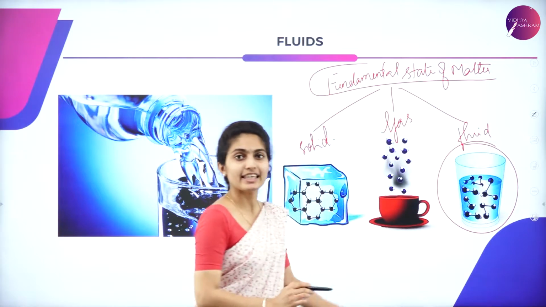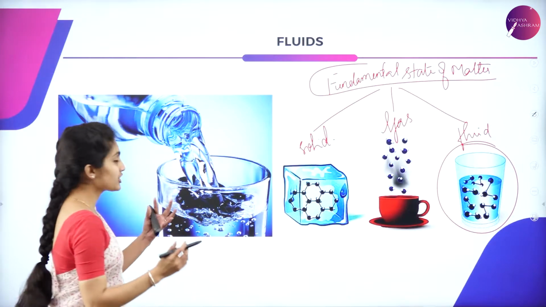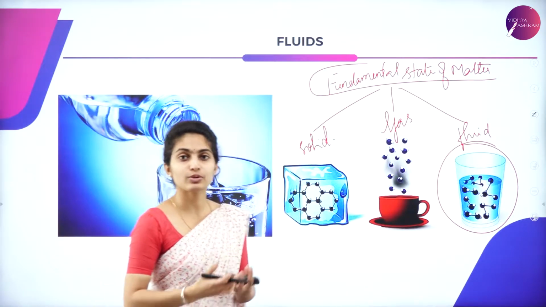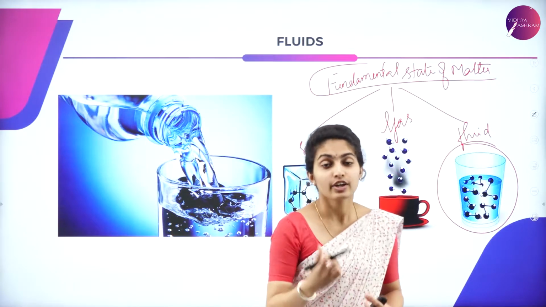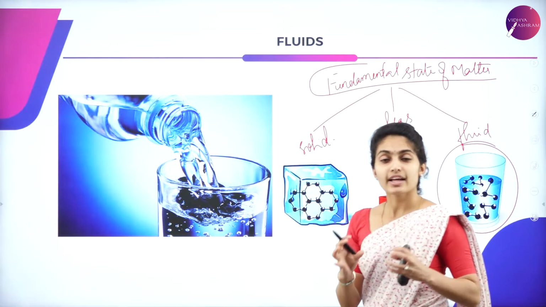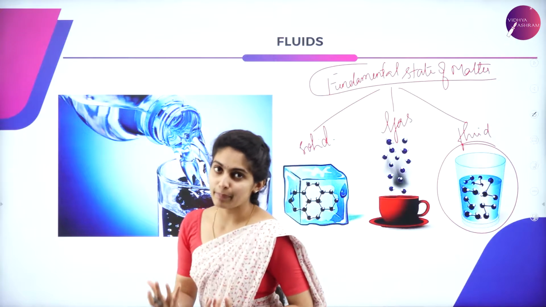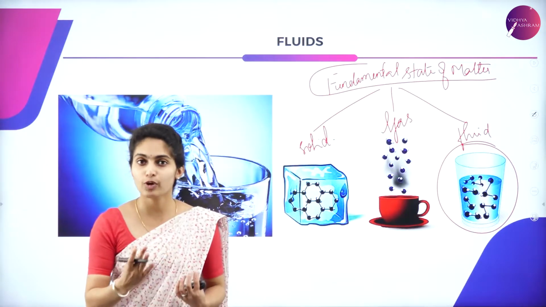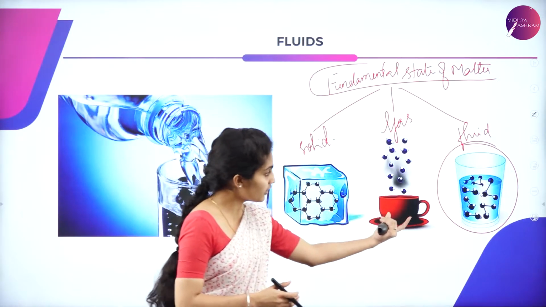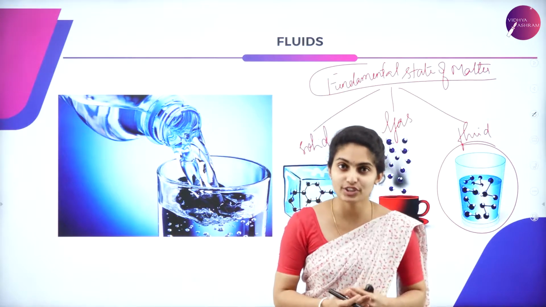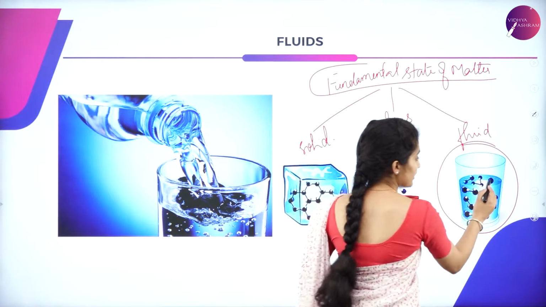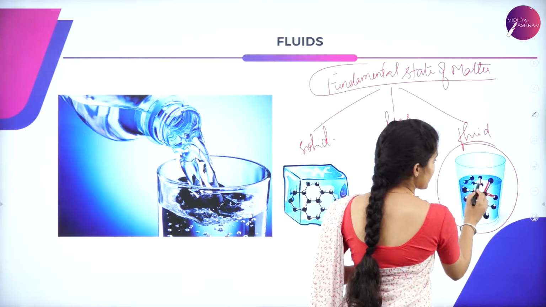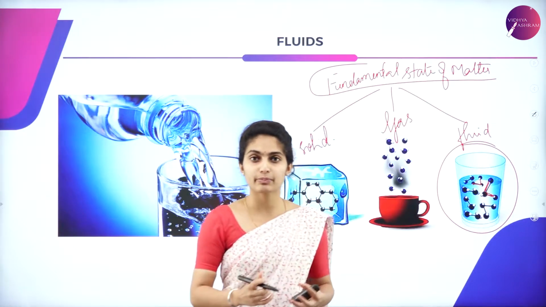As you can see, in fluids the compact arrangement of the molecules or atoms is not there. Whereas in solids, the atoms or molecules are closely packed by the intermolecular forces. These intermolecular forces connect two or three molecules.